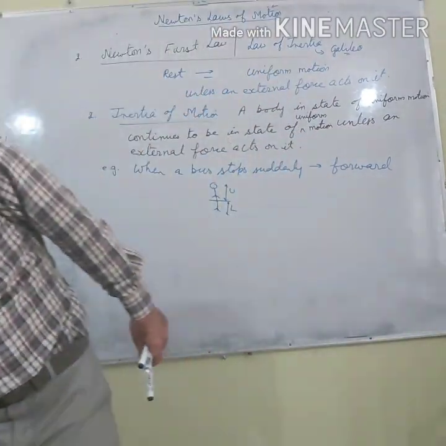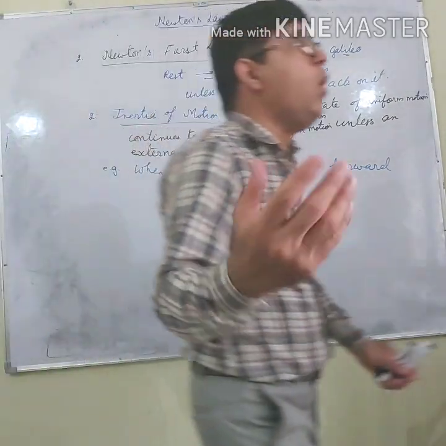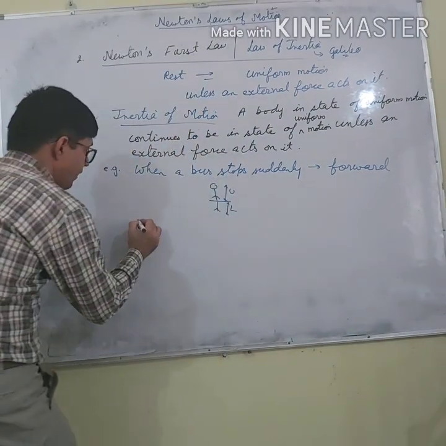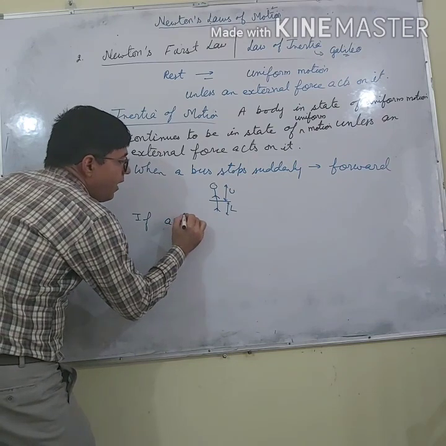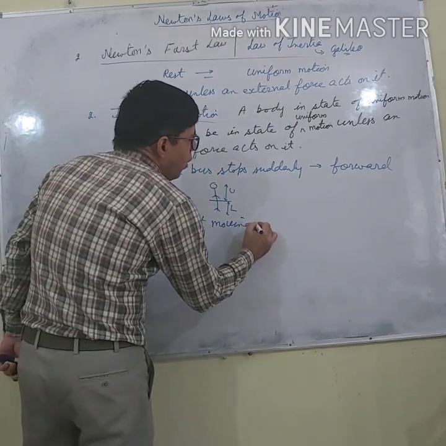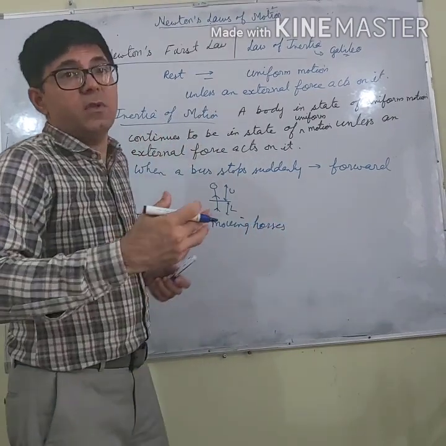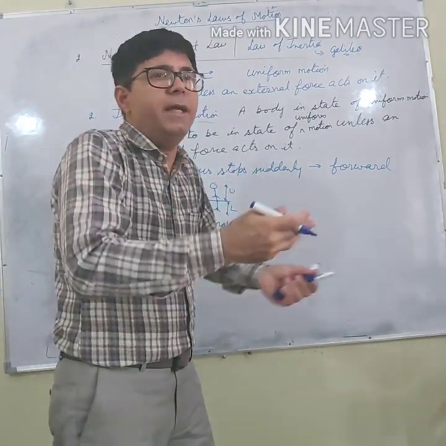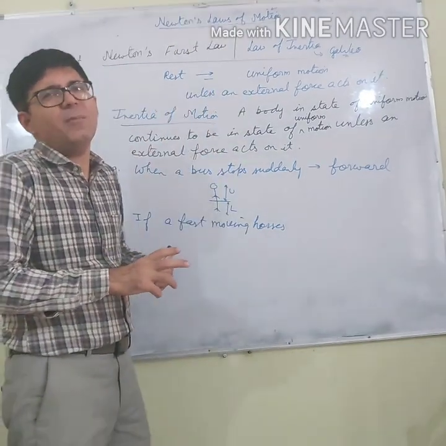Second point is, let us say if a rider is riding on a horse, what happens in that case? If a fast moving horse stops its gallop, what happens? The rider tries to fall in the forward direction. Why does this happen?